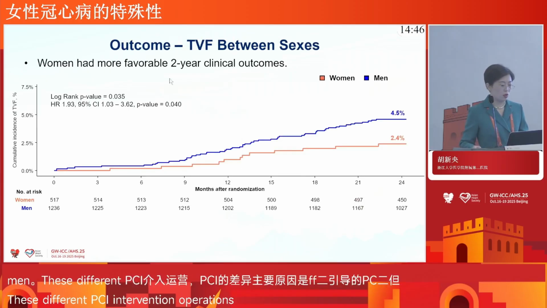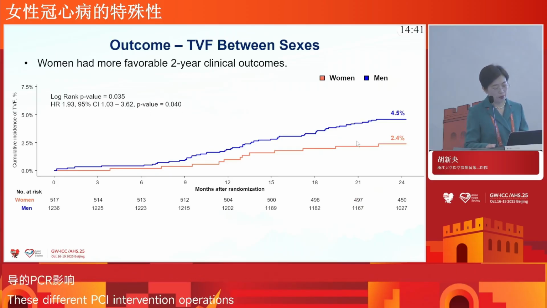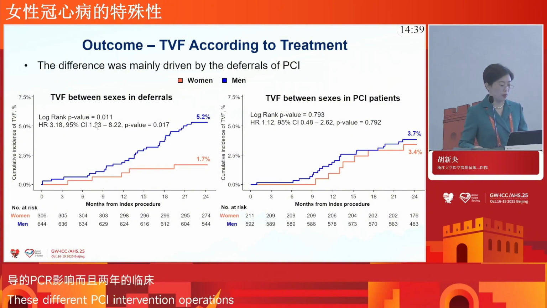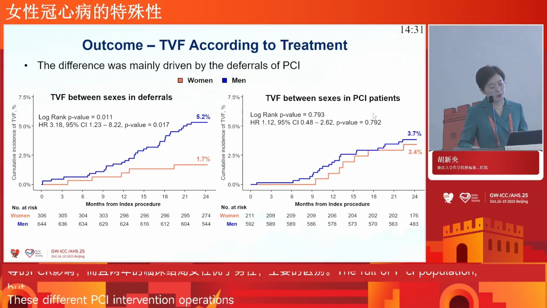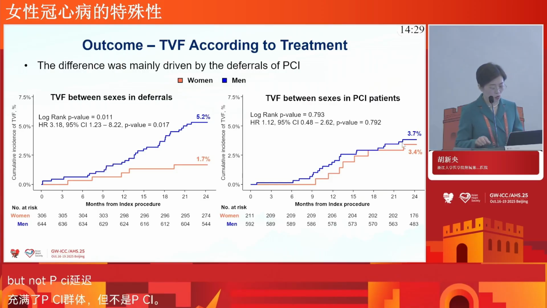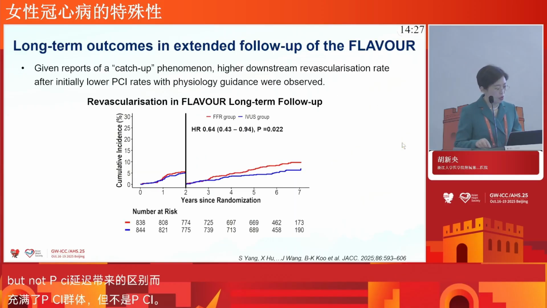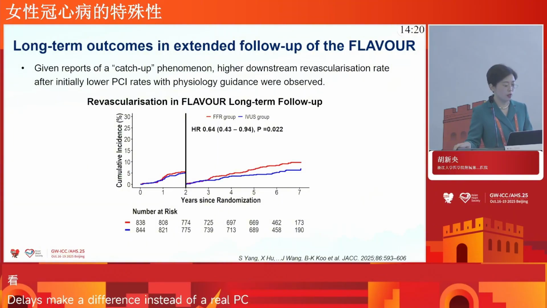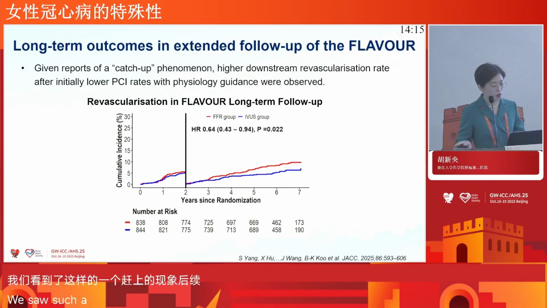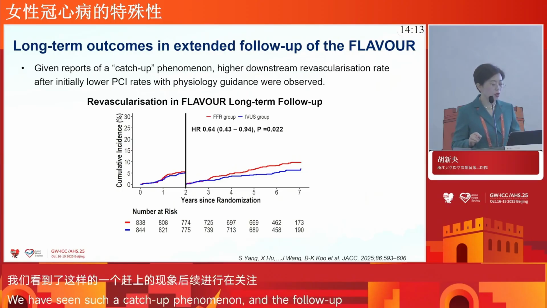And also, women had a more favorable 2-year clinical outcome compared to men. This difference is mainly driven by the deferral of PCI population, but not in the PCI patients. Given reports of the catch-up phenomenon, a higher downstream revascularization rate after an initially low PCI rate with physiology guidance was observed when we did further long-term follow-up.